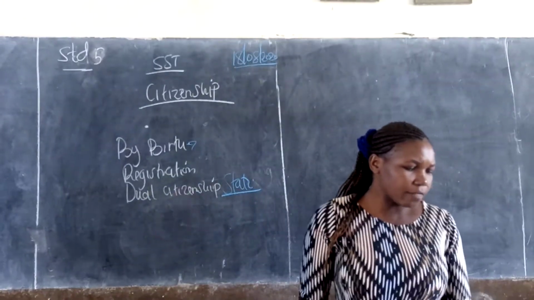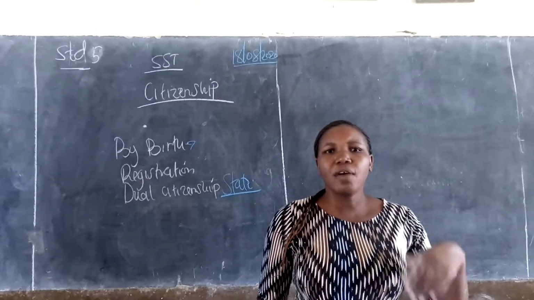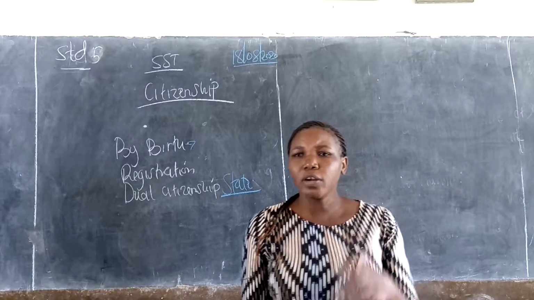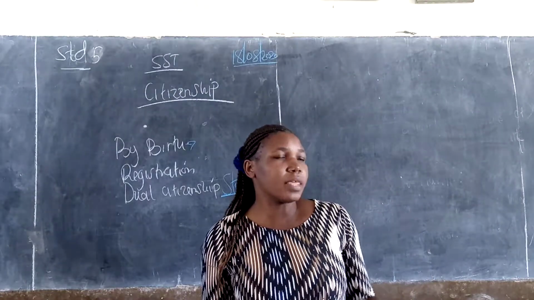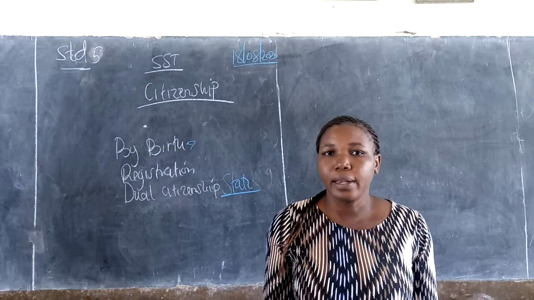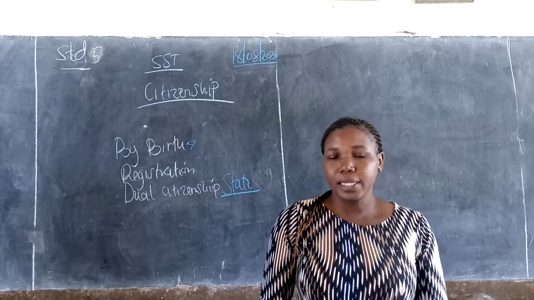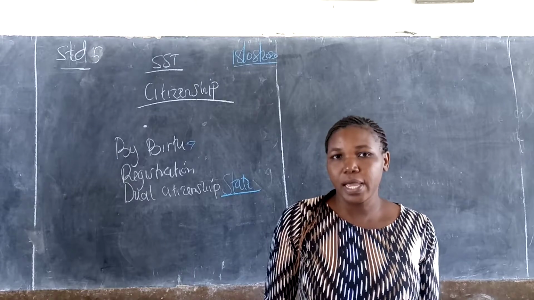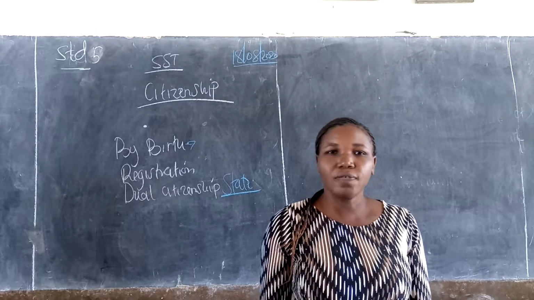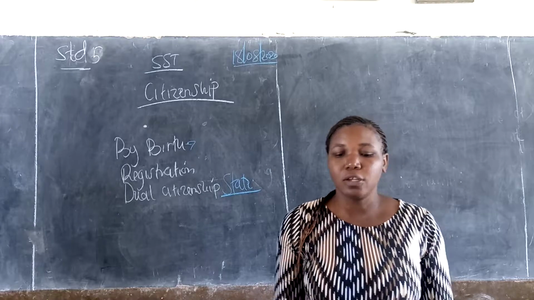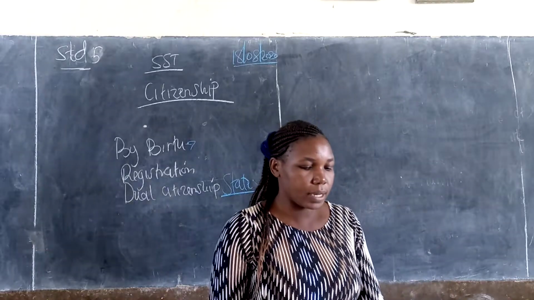You can also have one of your parents, maybe your mother is from Uganda and your father is a Kenyan, you are automatically a Kenyan citizen since you are born here in Kenya. So if either of your parents is a Kenyan citizen, you become a Kenyan citizen.